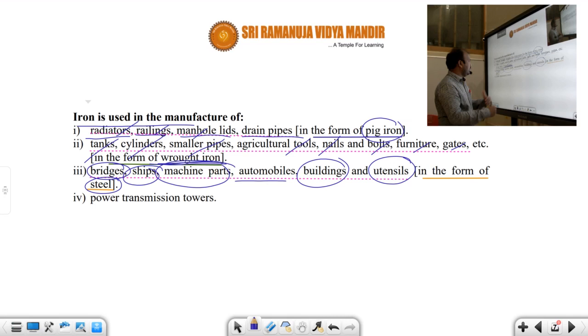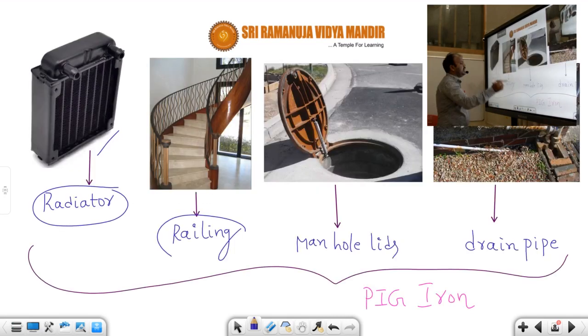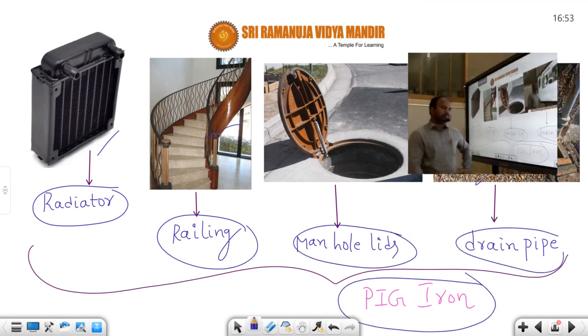All these are applications of iron. Take a look here. These are the radiator and railing, and this is the railing, manhole lids and drain pipes. All these are made up of which one? They contain pig iron. Pig iron has more carbon in it, and it is an impure form of iron.